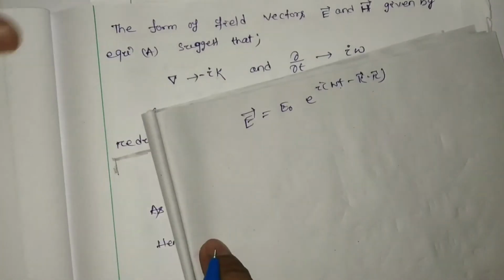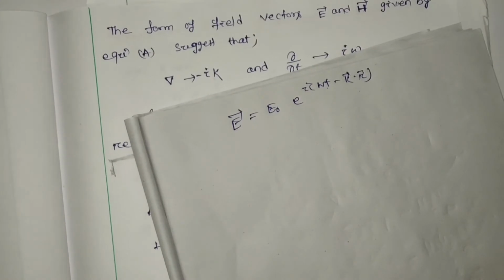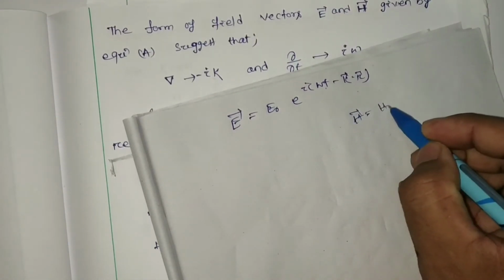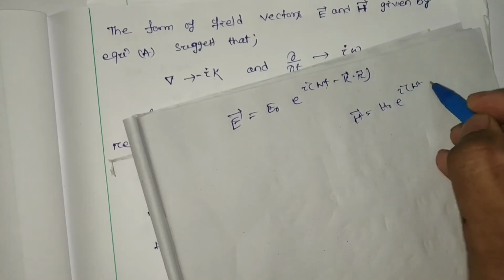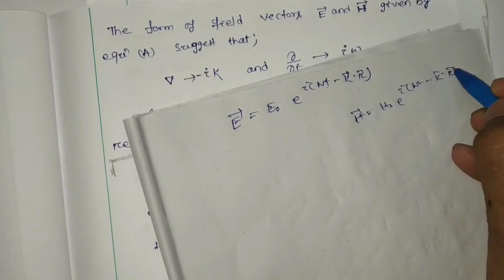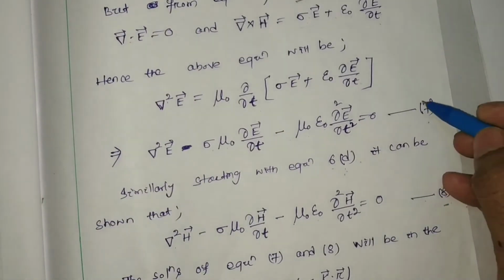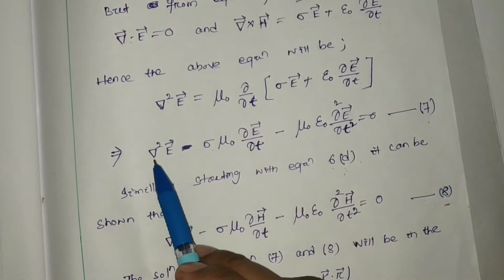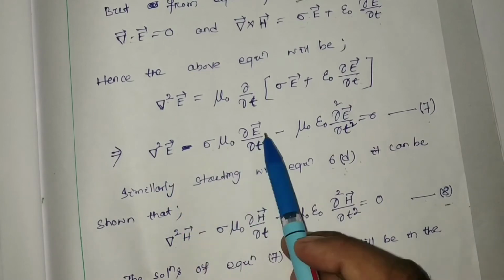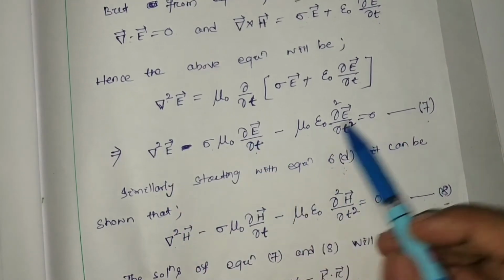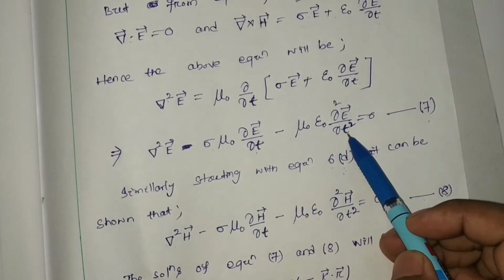In the last page we defined E, and similarly H equal to H0 e to the power i(omega t minus k dot r). If we are going to consider equations number 7 and 8, here the del square E value, del E by del t value, and del square E by del t square value we have to consider.